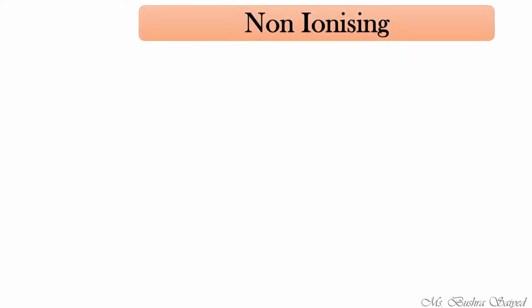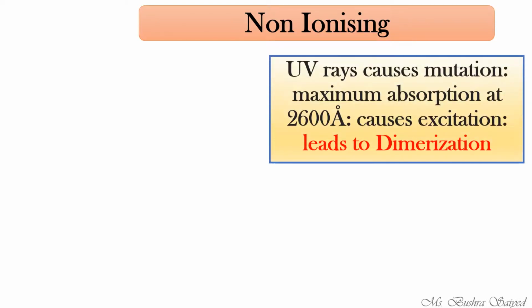Moving towards the other type of radiation, that is non-ionizing radiation. In that we will be studying the UV rays, that is the ultraviolet rays. We know that when the ozone layer is depleted, the UV rays fall over the earth, right?